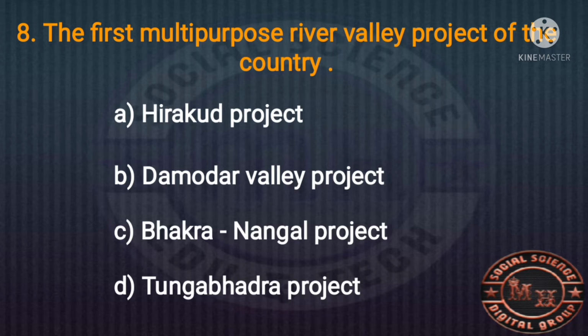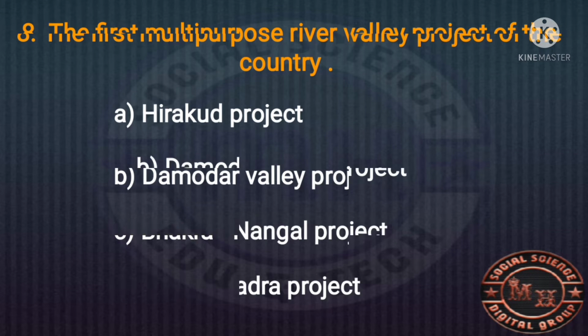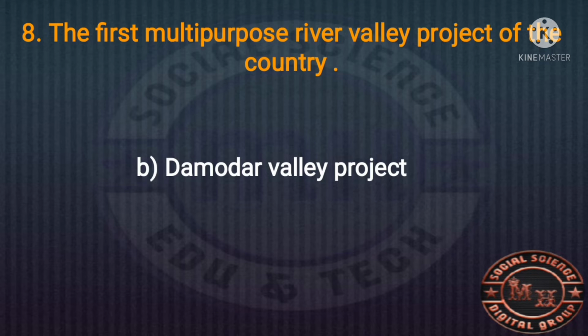And the eighth MCQ question. Which is the first multi-purpose river valley project of independent India? The options are the Hirakud project, Damodar Valley project, Bakra Nangal project, and Tungabhadra project. Which is the right answer? The first multi-purpose river valley project of independent India is the Damodar Valley project in West Bengal.